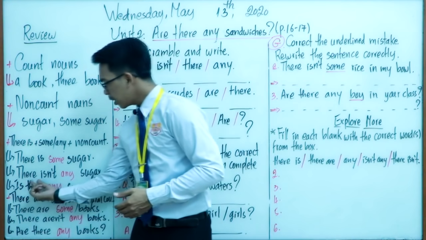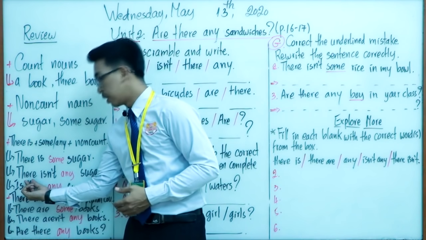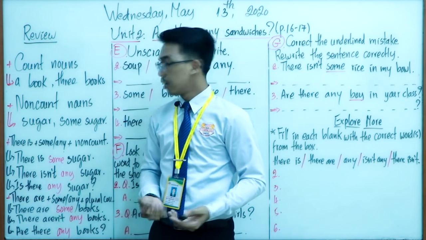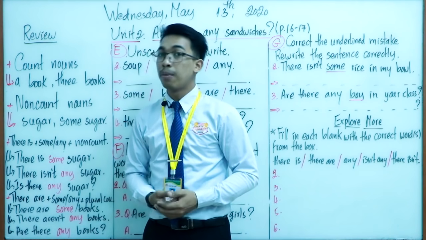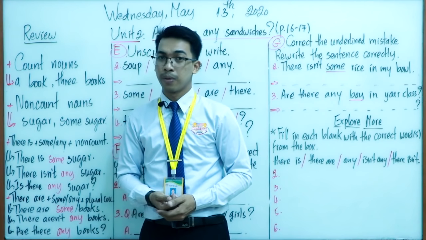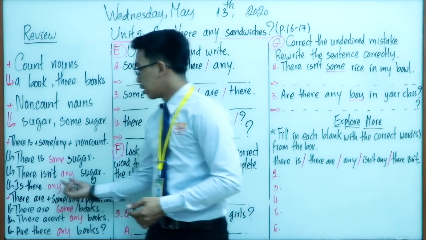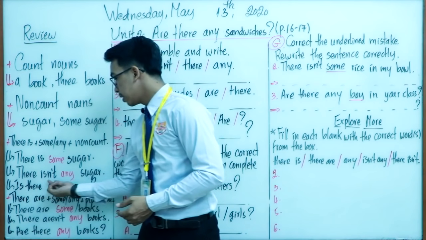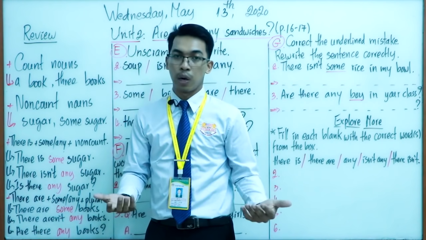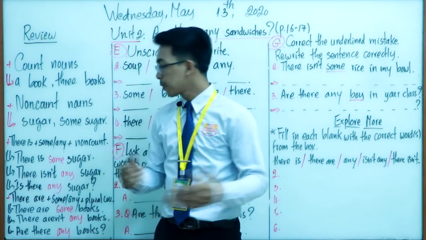Good. And here, the negative sentence, there isn't any sugar. Do you still remember about any? Any we cannot use in affirmative. Get it? Very good. So here, there isn't any sugar. We cannot say there isn't some sugar. Okay? Good.